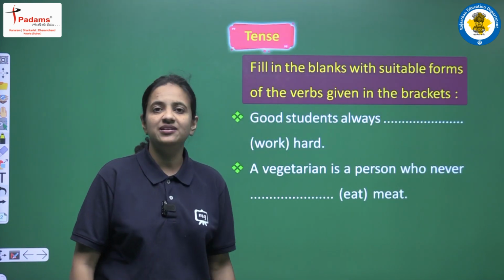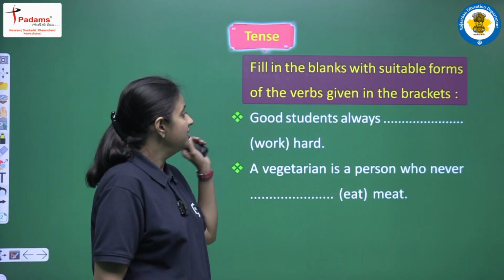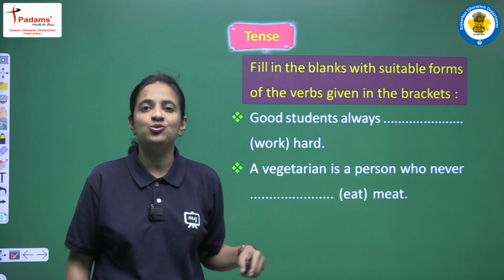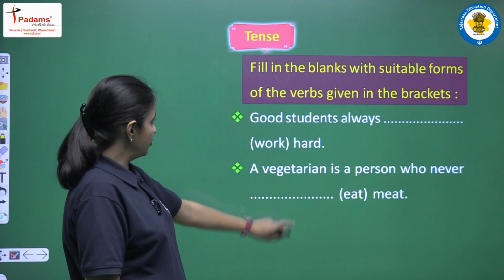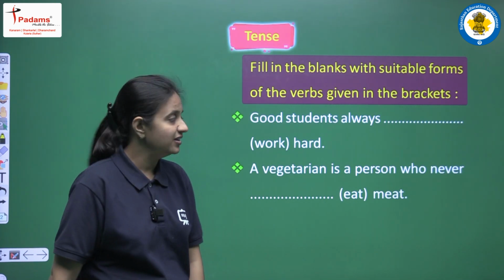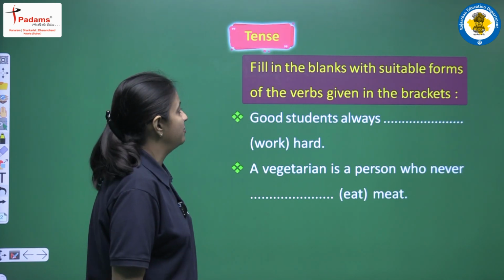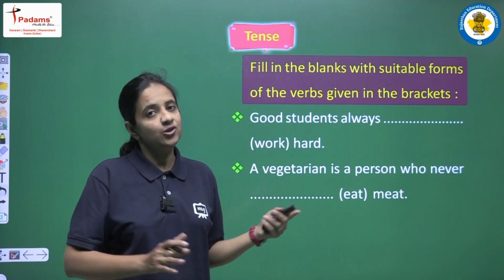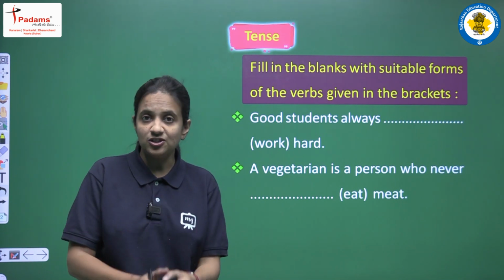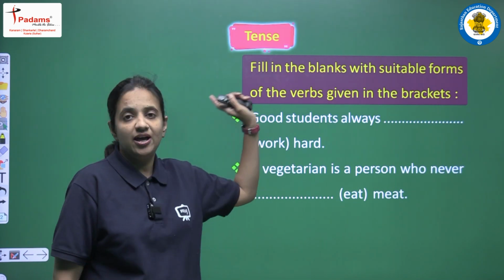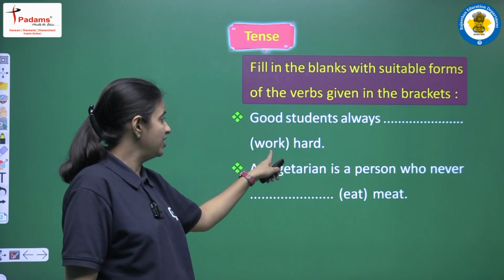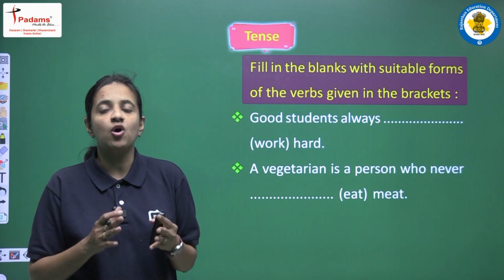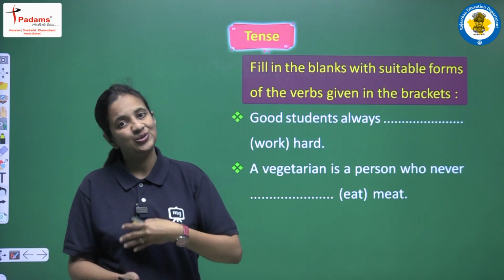So we are having some sentence, and in the sentence we are having some blanks. We have to read the sentence and then we have to fill the blanks. So let's read the question. First of all, the question that we are having here is fill in the blanks with suitable forms of the verbs given in the brackets, right? So in this manner you will find the questions in your exams also. You will find the sentence, you will have some blanks in the sentence, and then you will have some verbs in the bracket. You will have to write the proper form of that verb according to the tense, right?